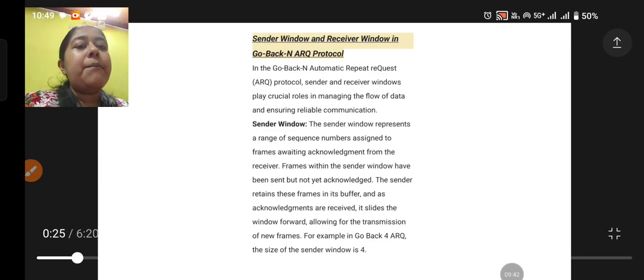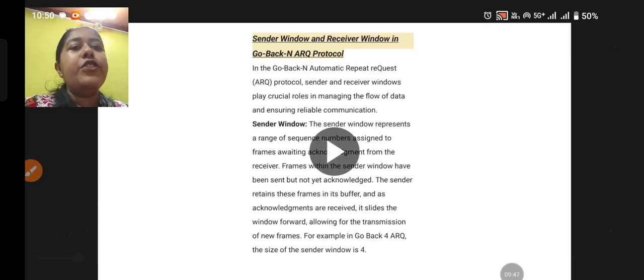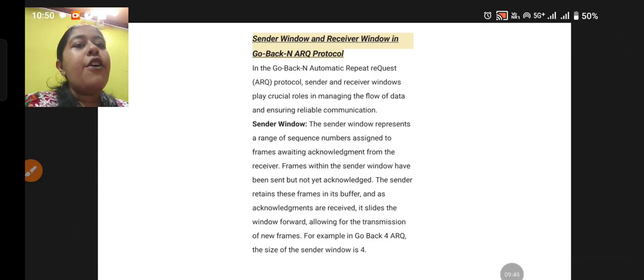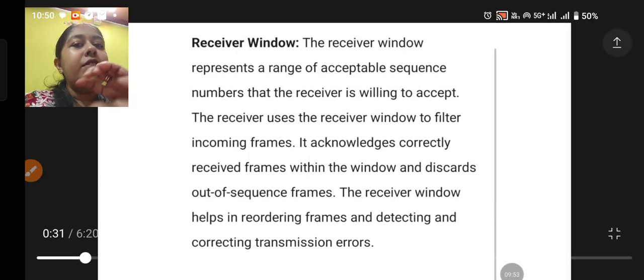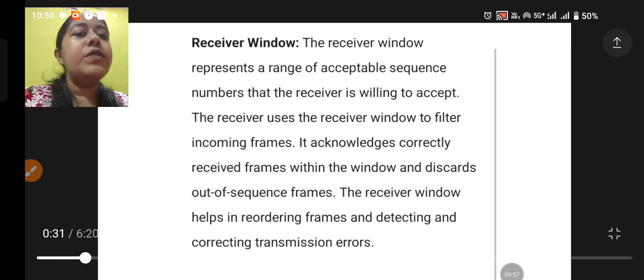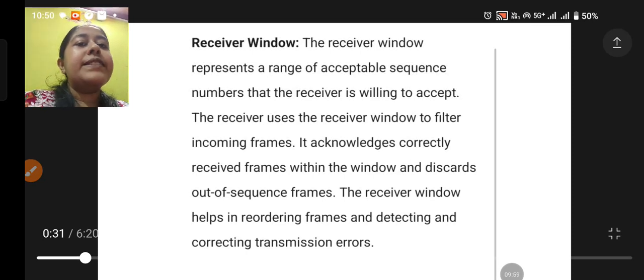For example, in Go Back N ARQ, the size of the sender window is N. As I have already told you, if the size of the sender window is 4, then it is Go Back 4. If it is 5, then Go Back 5. So N is the number of frames which are going to be sent, the size of the sender window.